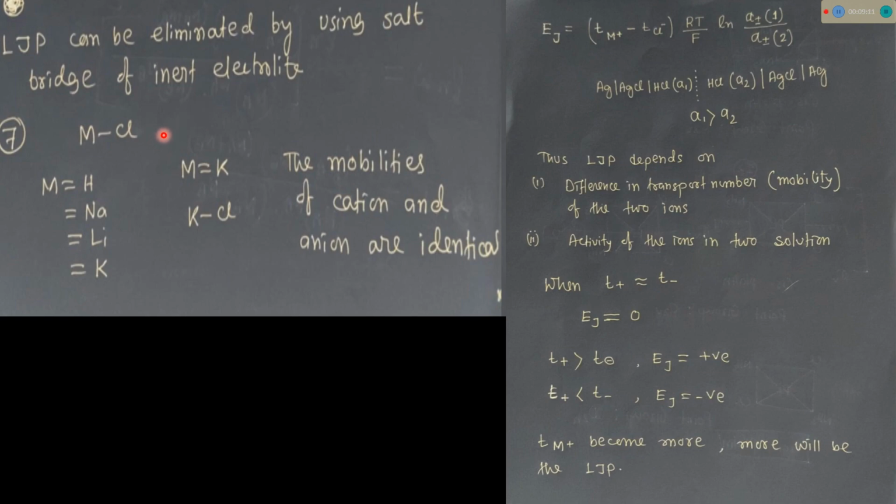So in that case we have discussed there. We all know that such kind of salt or electrolyte, this inert electrolyte we can say, whose cationic and anionic mobilities are close to each other, means same mobilities, then we can use that electrolyte as inert electrolyte in salt bridge to eliminate the liquid junction potential. So but recently